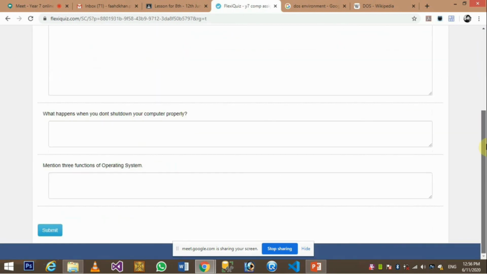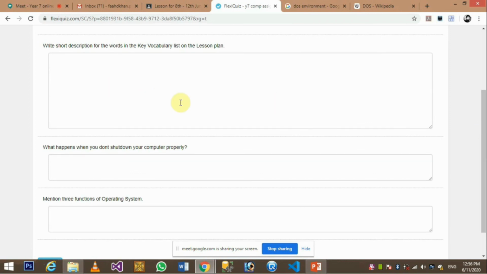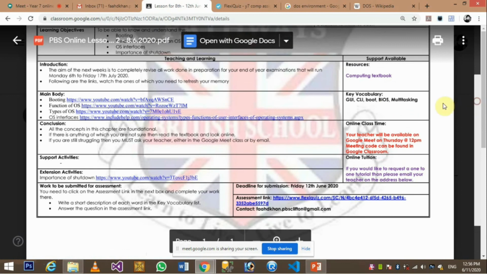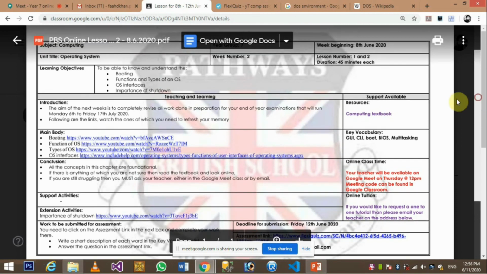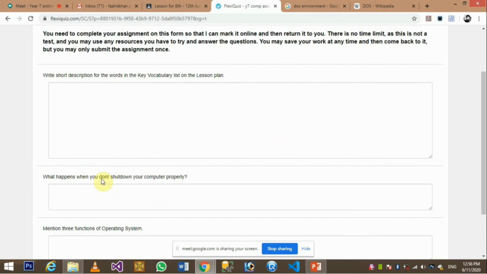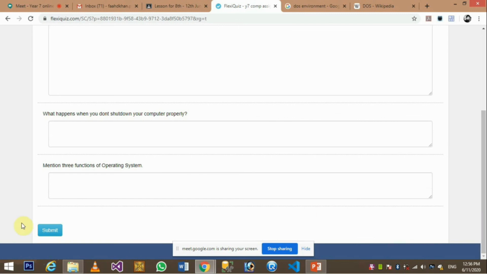Here we have 3 questions. The first one is the key vocabulary list. You can see in your lesson plan: multitasking, BIOS, boot, CLI, GUI. All these things should be explained here with a short description, right? And the other 2 questions. Once you complete this, you can submit it and it will come to me.